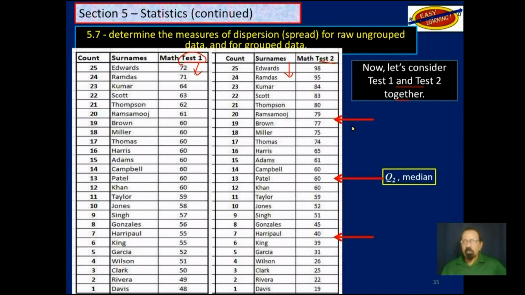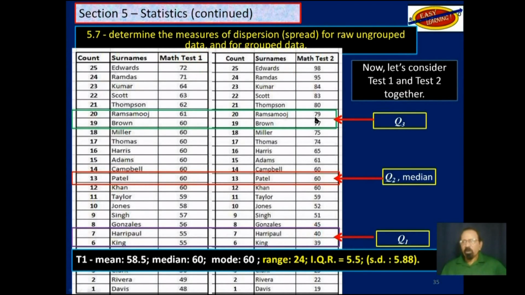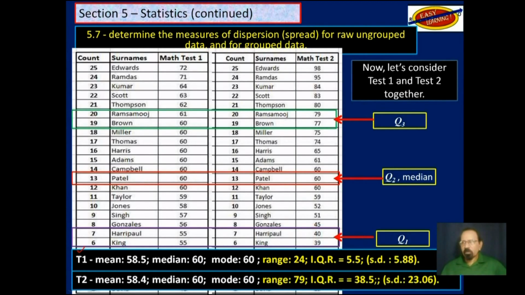So we have the quartiles, as in second quartile, which is the median, which is 60 in both cases. Then you have the first quartile, and then you have the third quartile. Now this differs. So if we look at a summary for test 1 and then test 2, you will notice that the measures of central tendency are basically the same.